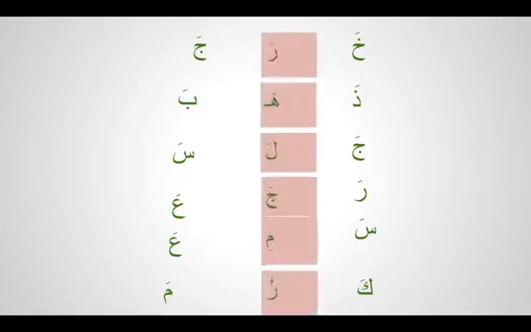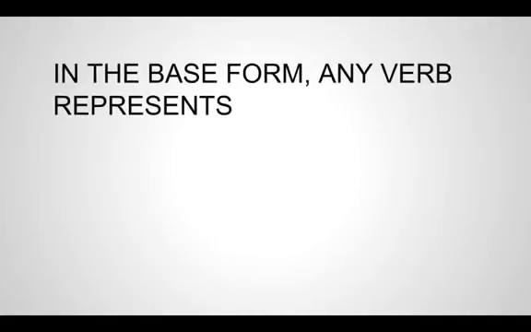The only change that takes place is in the ain kalima, in the middle of the verb. And all the basic verbs in the three-letter form, fa'ala, like kharaja, describe three things.